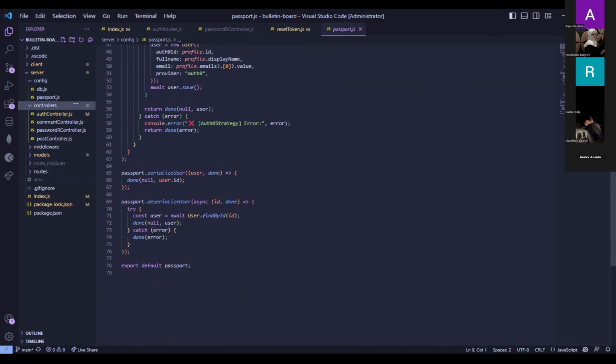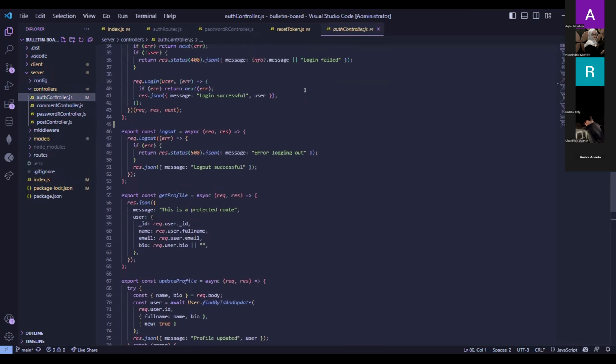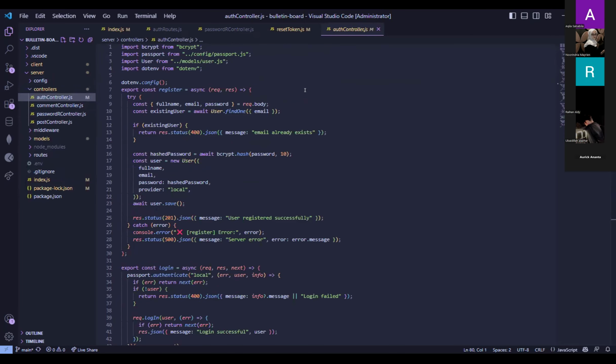And then there's the controller. There are several controllers in here. The first is the authentication controller. In the auth controller, we can see the register function to make a new account. If we are new to the website, we can use register to make a new account.